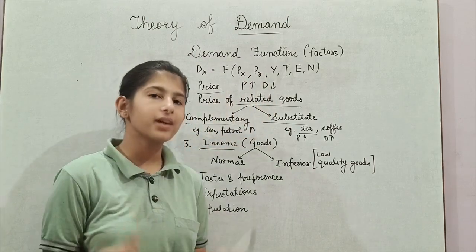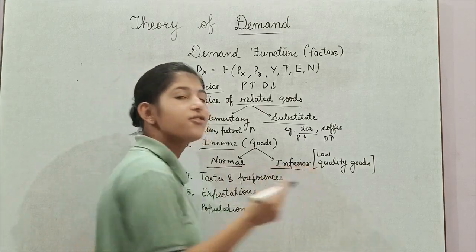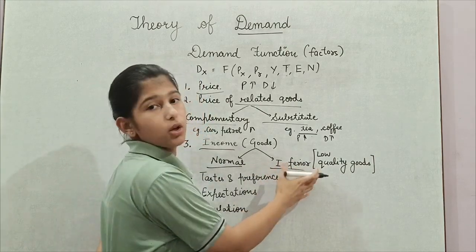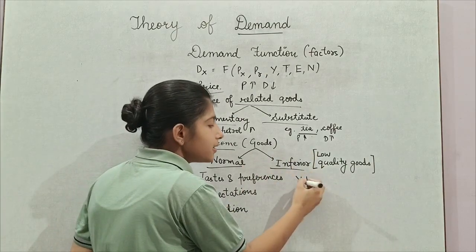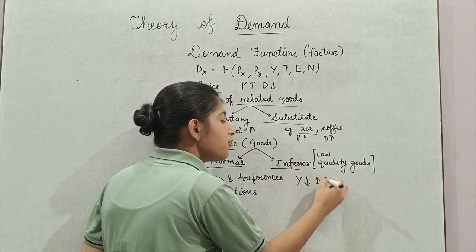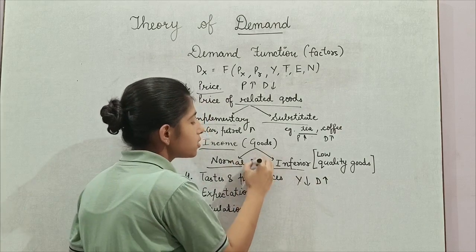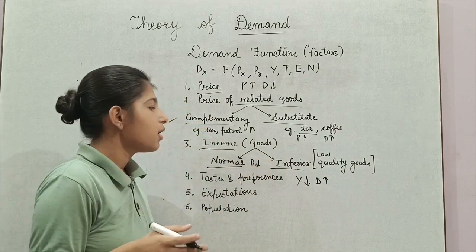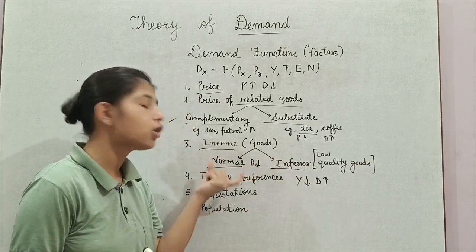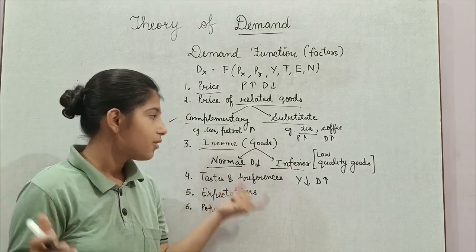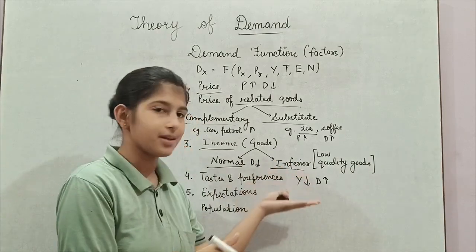The demand for a commodity directly depends upon the income of the consumer. Now, on the basis of income, goods can be further classified as normal goods and inferior goods. Inferior goods are the low quality goods. Now, when income of consumer will decrease, the demand for inferior goods will increase, whereas demand for normal goods will decrease. It is because when income of consumer decreases, he will not be able to afford normal goods which are at high prices, whereas inferior goods which are of low cost, consumer will be able to purchase them.